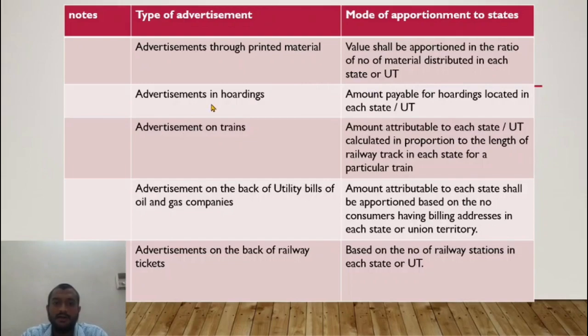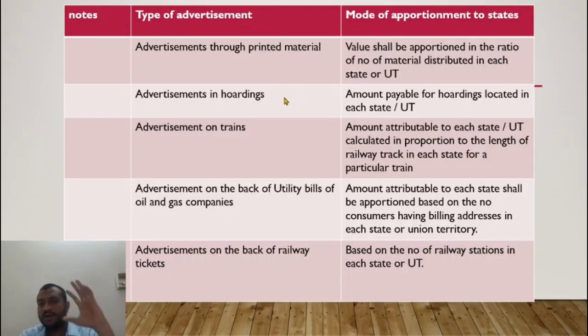In case of hoardings, the pricing would be based on how many centimeters of advertisement. So a per centimeter rate would be there, and also depending on the locality. The value is clearly available. Let us say in the states of AP and Maharashtra, I put up hoardings for the government.